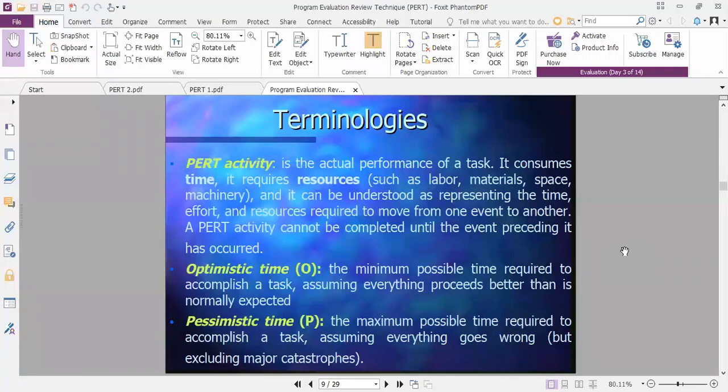Pessimistic time is the maximum possible time required to accomplish the task, assuming everything goes wrong. Okay, but excluding major catastrophes. So we are not talking about that, but assuming everything goes wrong. This particular line is very, very important. And in the first case, assuming everything proceeds better. These two words are very, very important. Everything goes better, everything goes the right way. This is one type of assumption. Another, everything goes wrong.